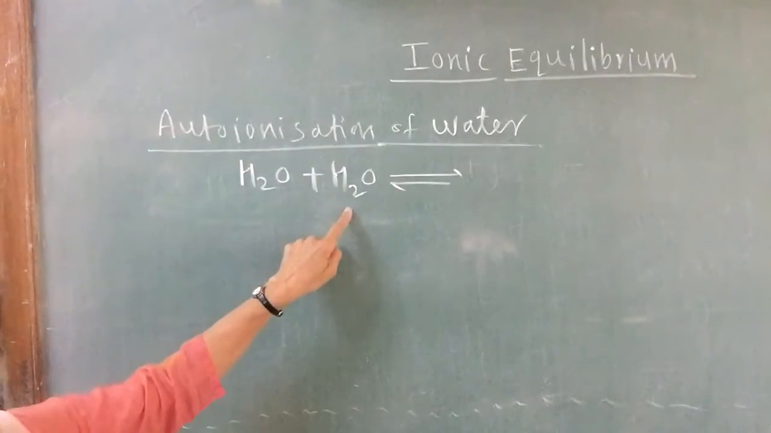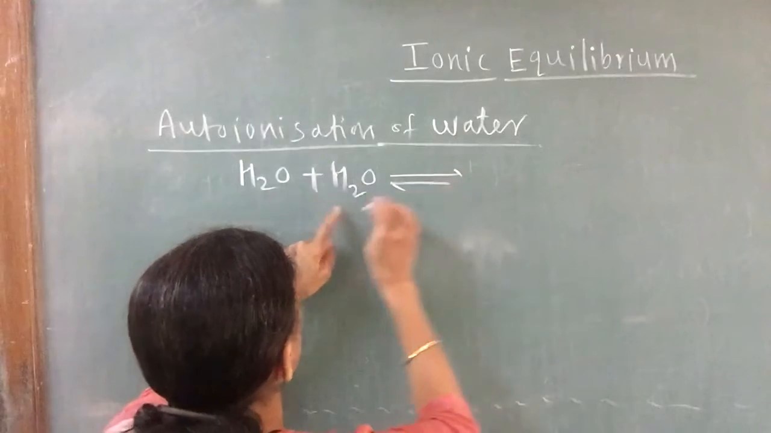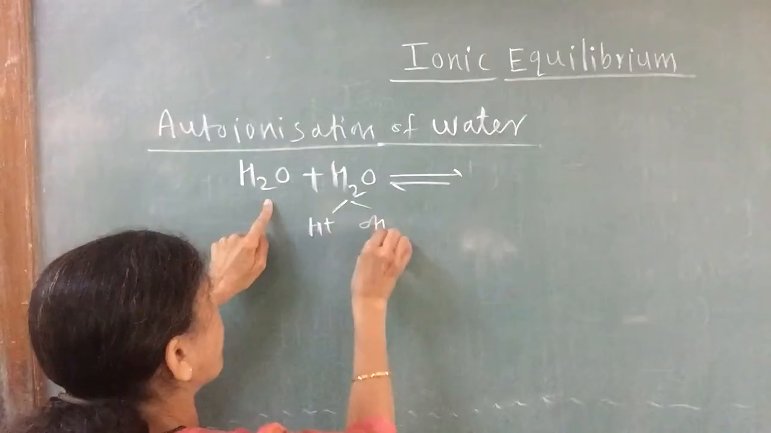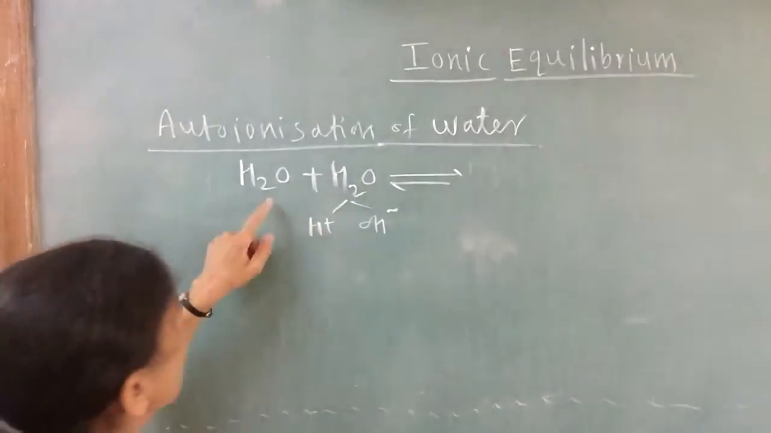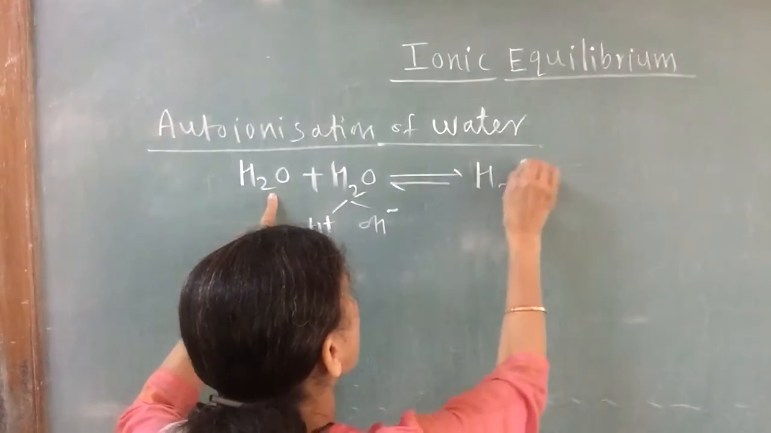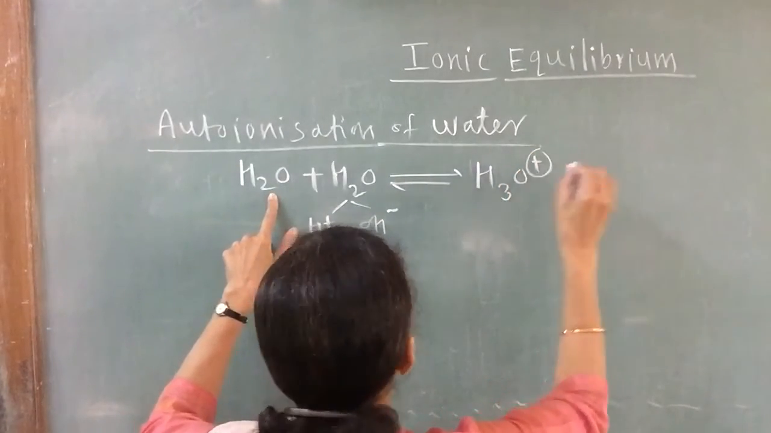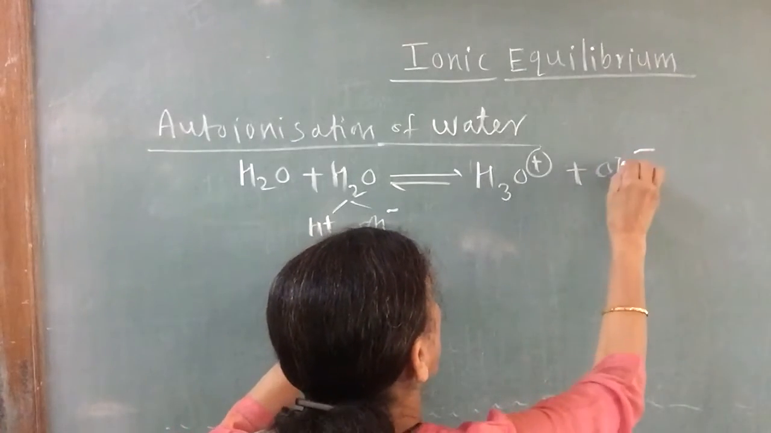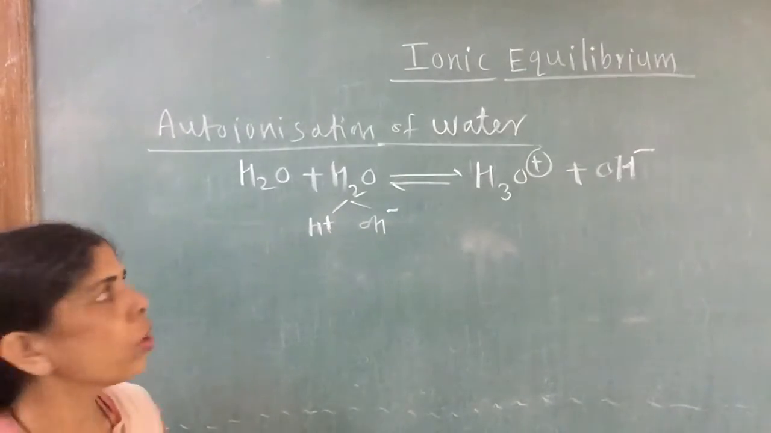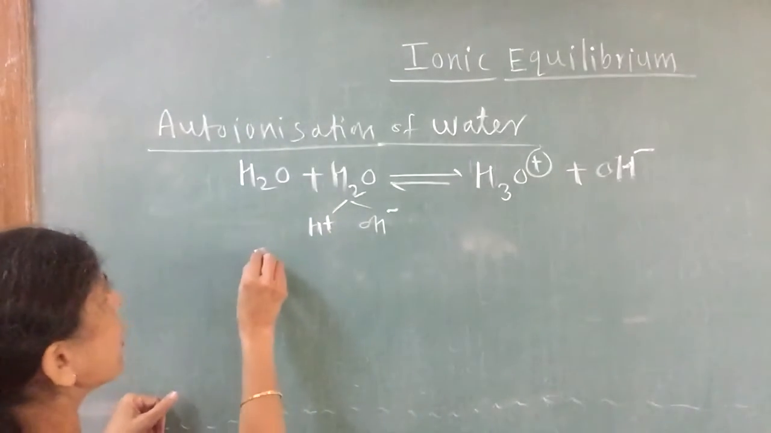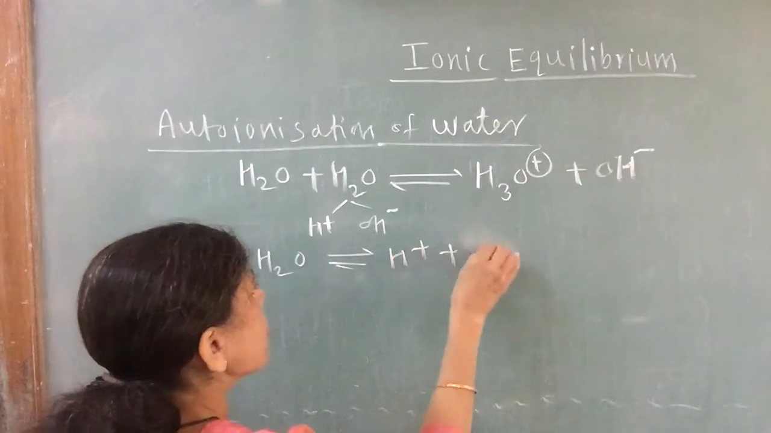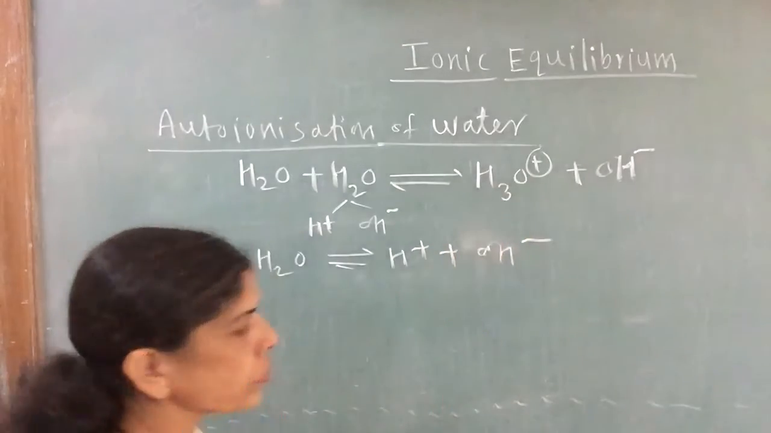So water in water will ionize to form H plus and OH minus ions from the water molecule. One of the H plus ions from water will react with water to form H3O plus and OH minus. So this is auto-ionization of water. We can write it simply as H2O giving H plus plus OH minus, one and the same.